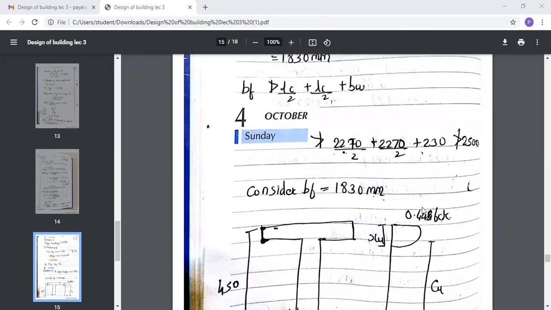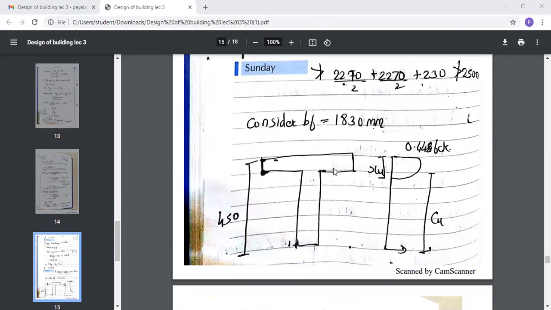Okay. Now this is your T section. So the total depth is 450 over here. This is your XU. This is the value, that is 0.448 FCK, and this is your CU. So just draw this diagram for the T section that we are going to construct for the design.